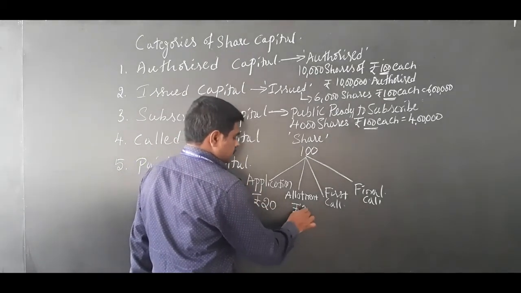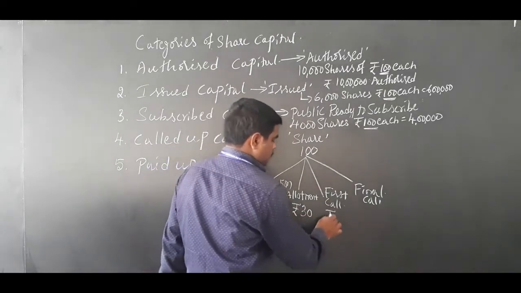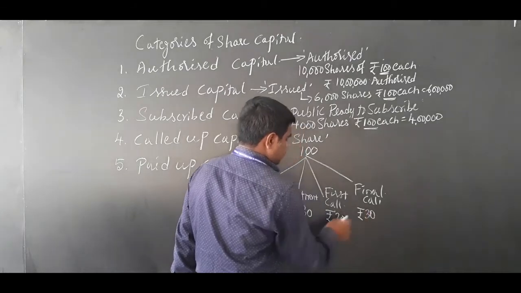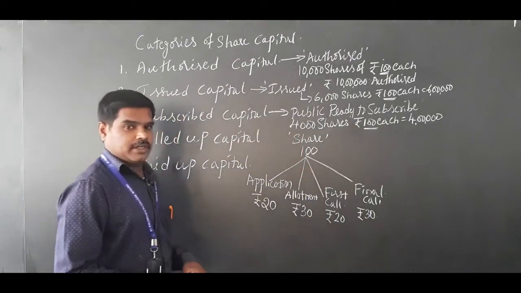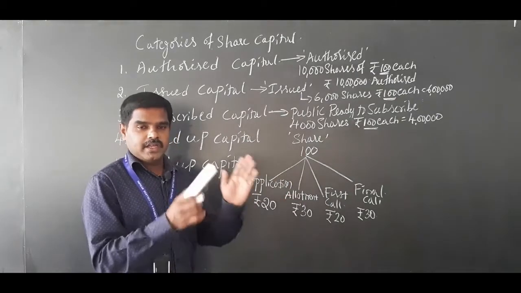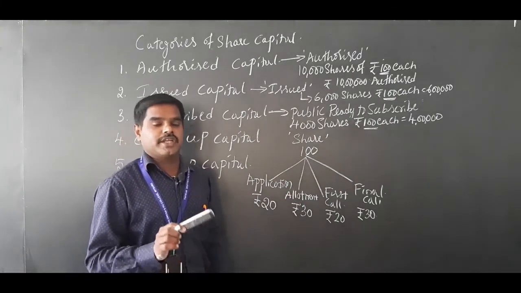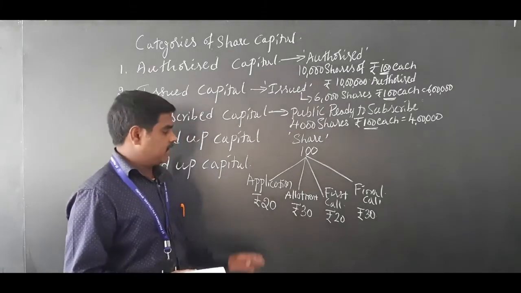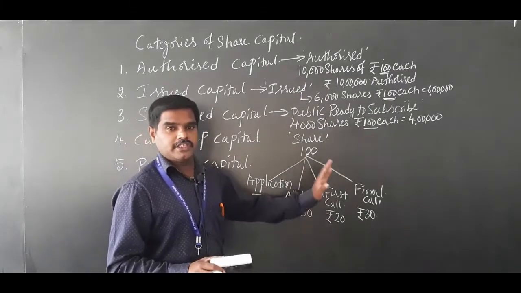Next, 30 rupees allotment. First call 20, final call 30. So 100 rupees will be collected like this, depending on the financial requirement of the company. The company will go for each installment.